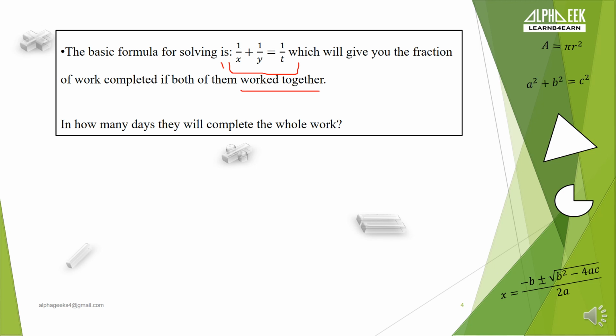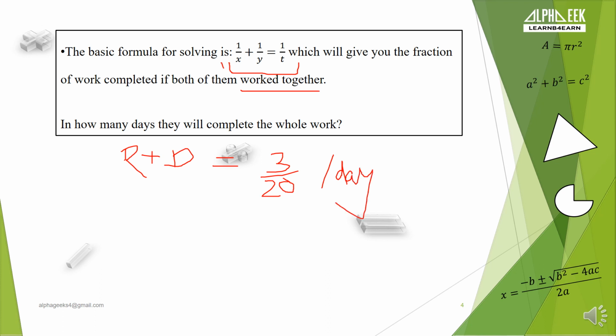So when Rahul and Dhoni were working together, they completed 3 by 20 of the work per day, correct?